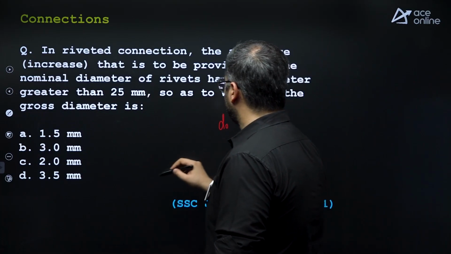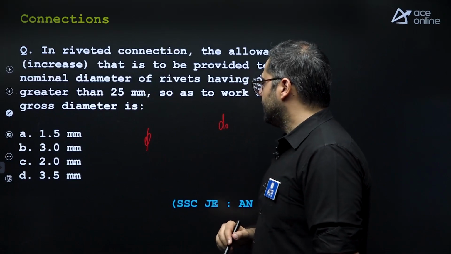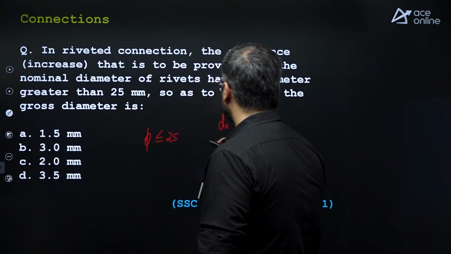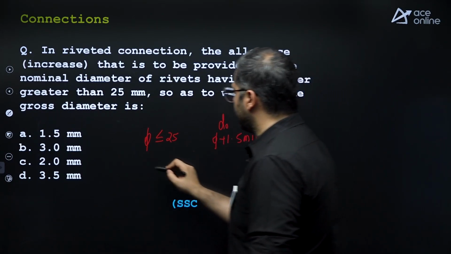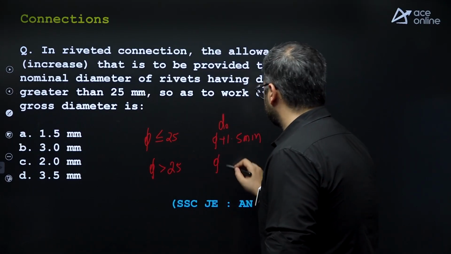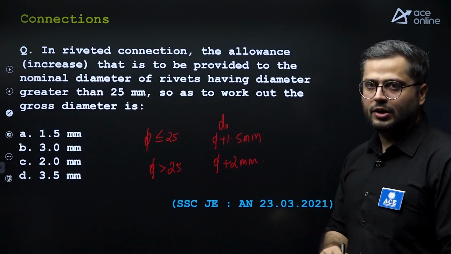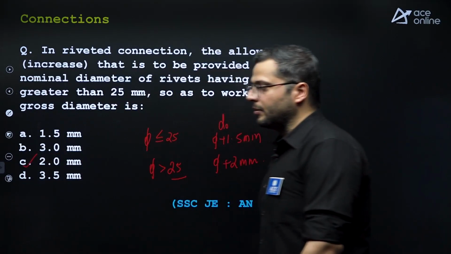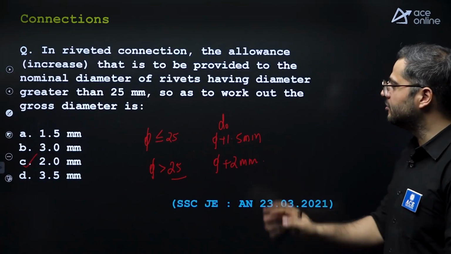In case when the diameter of a rivet is less than or equal to 25, here it is D plus 1.5 mm, and when nominal diameter is greater than 25 mm, here it is D plus 2 mm, right? So you need to consider, whenever the diameter is greater than 25, the increment is 2 mm. So option C is correct. This has been asked so many times.